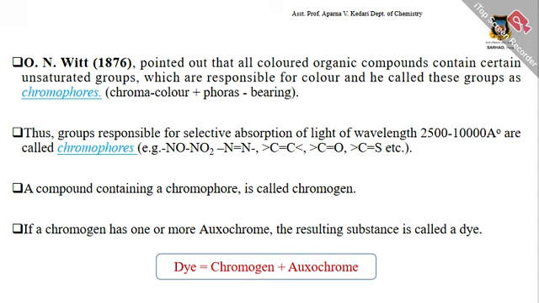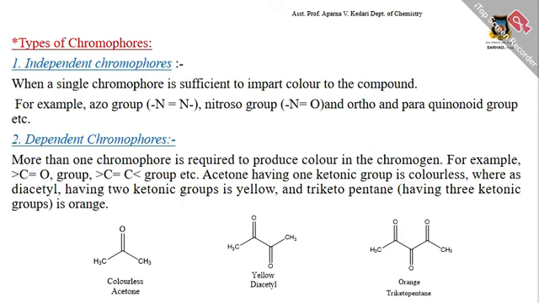A compound containing a chromophore is called a chromogen. If a chromogen has one or more exochromes, the resulting substance is called a dye. Therefore, dye is the combination of chromogen plus exochrome. Here there are types of chromophores. First is the independent chromophore, when a single chromophore is sufficient to impart color to the compound, for example the azo group N=N, the nitroso group N=O, and the ortho and para quinonoid groups.